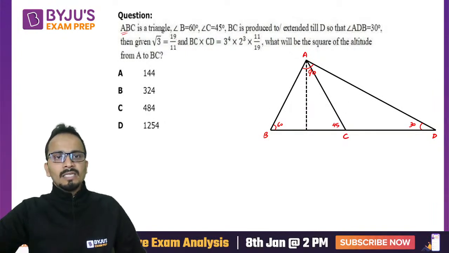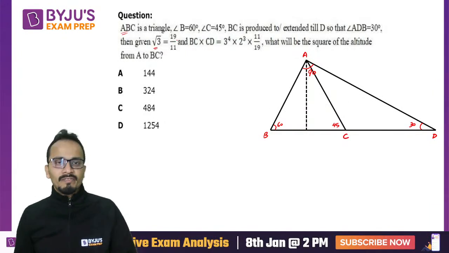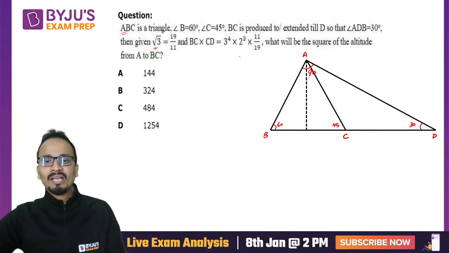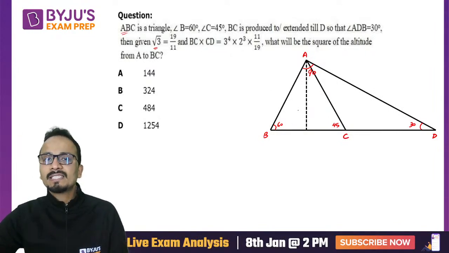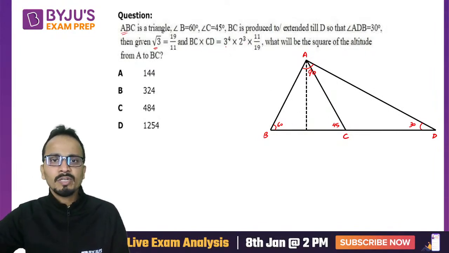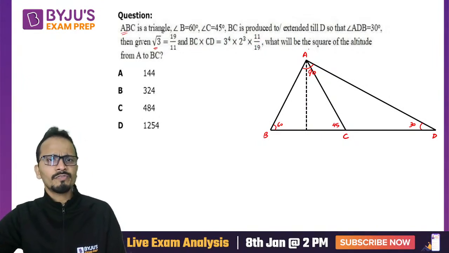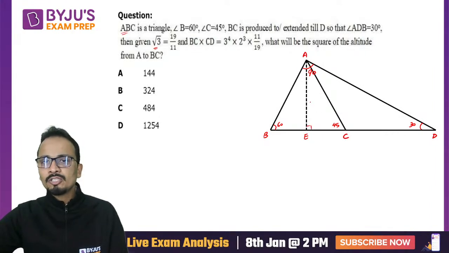Now, given that root 3 is 19 upon 11, now this seems to be their favorite number, 19 upon 11, the value of root 3. The value of BC into CD is also given. Basically, it will be 3 raised to the power 4 into 2 cube upon root 3. 11 upon 19 will be 1 upon root 3. So what will be the square of the altitude from point A to BC? Let's say this point is E and this is an altitude. I'm assuming this AE as X.